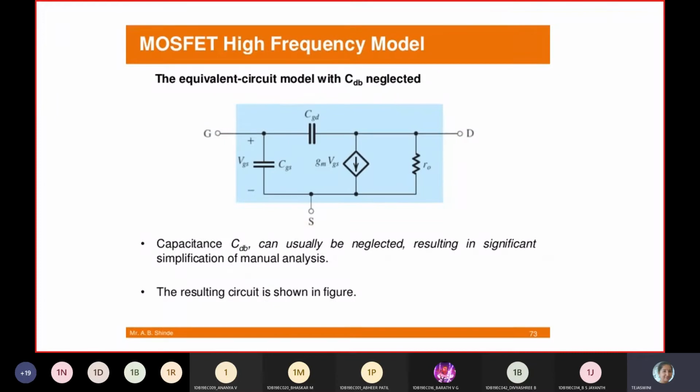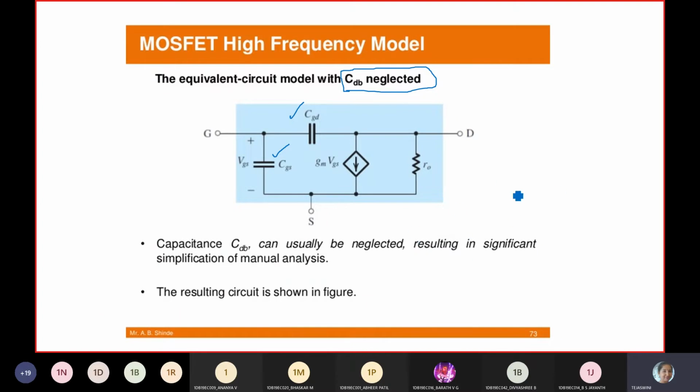So next, again with the same previous model, CDB is neglected. Only CGD and CGS are considered for the high frequency response. The drain-body and source-body capacitances are not considered to find the high frequency response, so those are calculated manually.